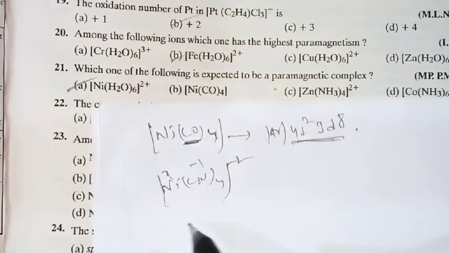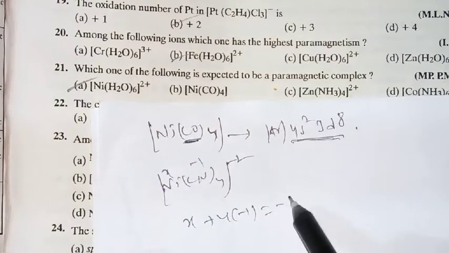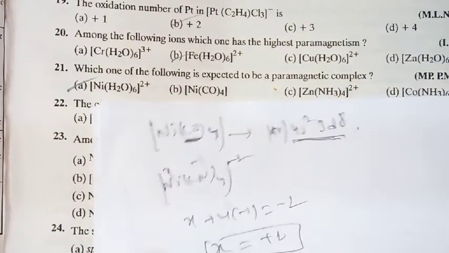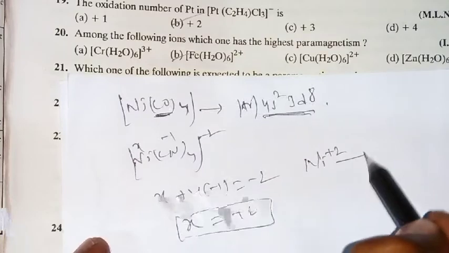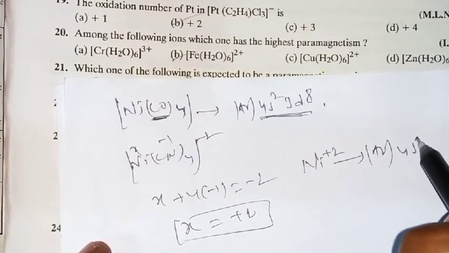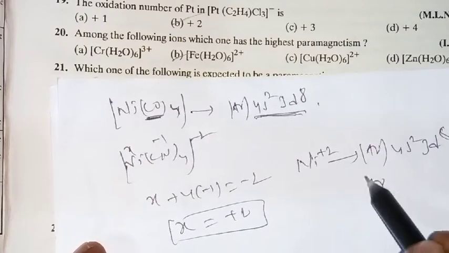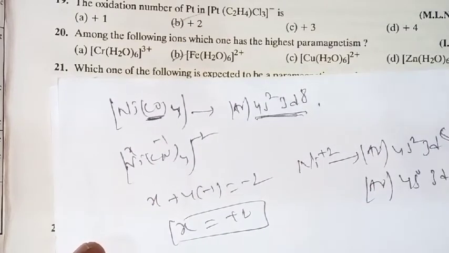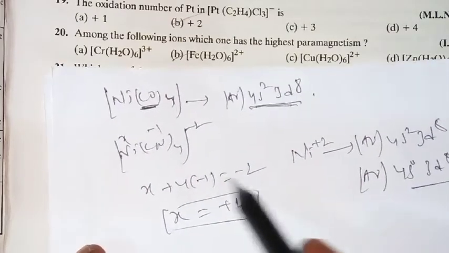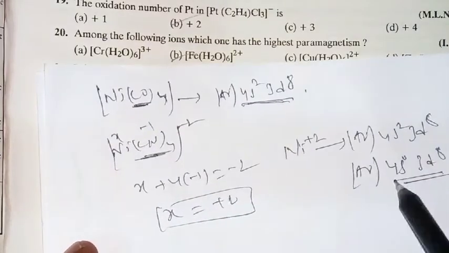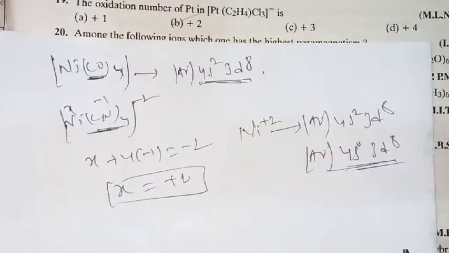Similarly, in the case of [Ni(CN)4]2-, what is the charge here? Cyanide charge is minus 1. This is X, that is why X plus 4 into minus 1 equals minus 2, then X equals plus 2. So for Ni plus 2, what will we get here? Argon 4s2 3d8 is the original nickel configuration. But here if you remove 2 electrons, argon 4s0 3d8. But because of the strongest ligand nature, regrouping takes place. Here also you will not get any unpaired electrons.